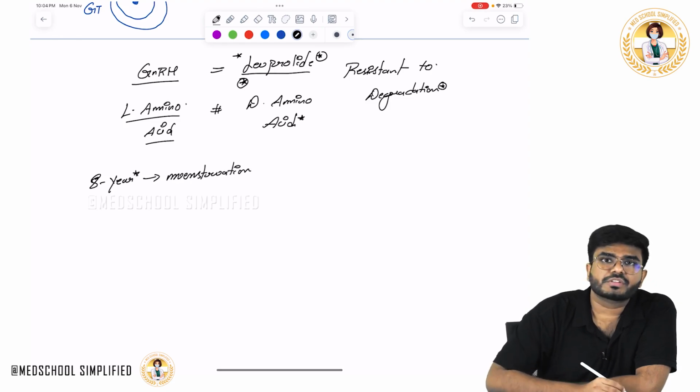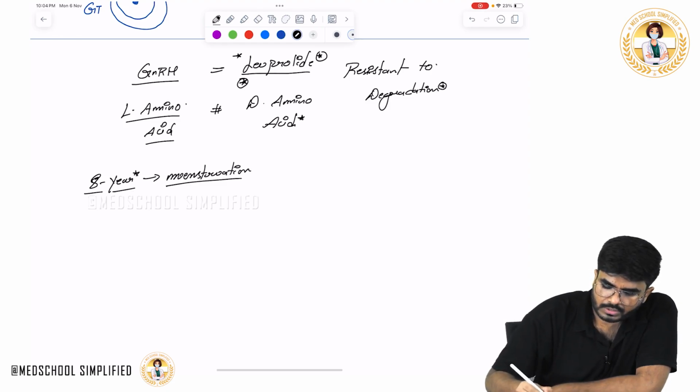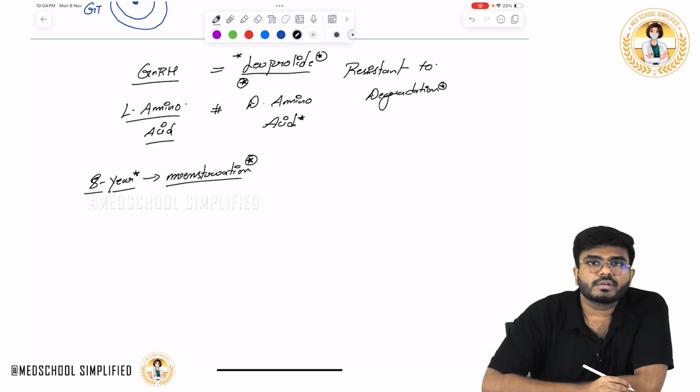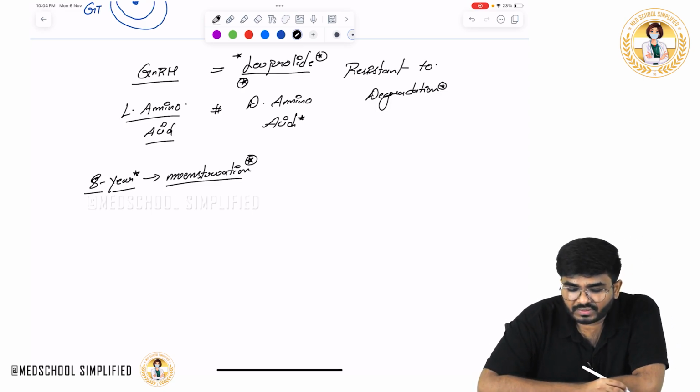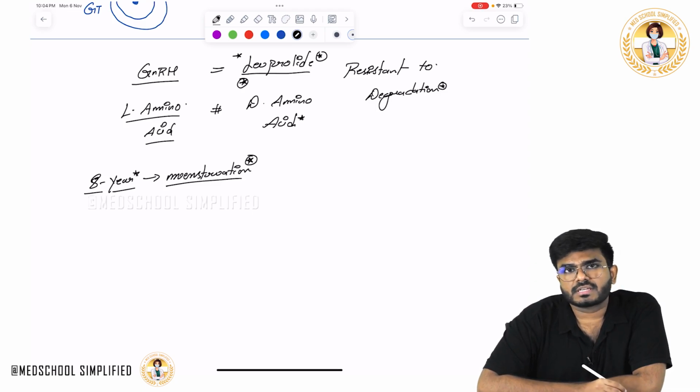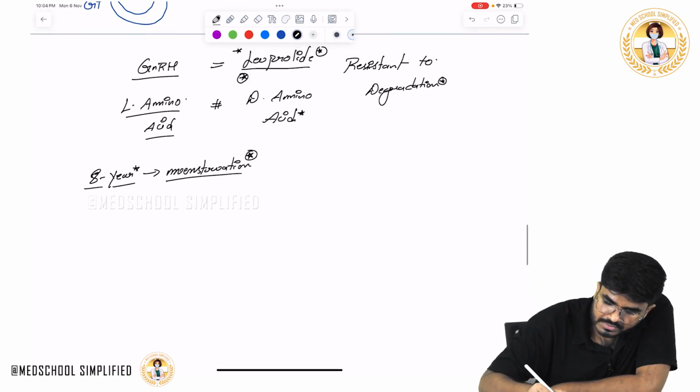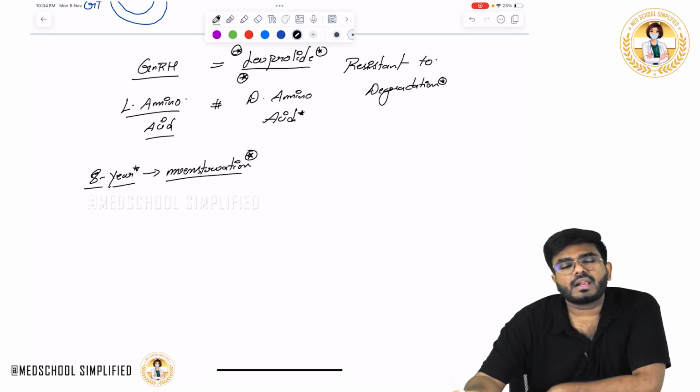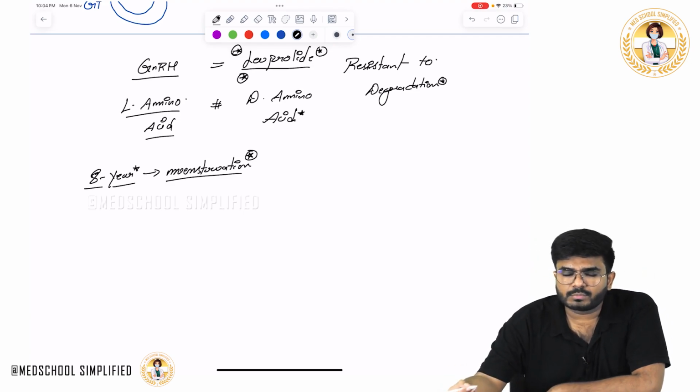An 8-year-old girl going through menstruation is not good. She has precocious puberty, and you have to stop the menses. So you are going to use GnRH analogs like leuprolide. There are other drugs: nafarelin, goserelin, buserelin, and some other GnRH analogs.